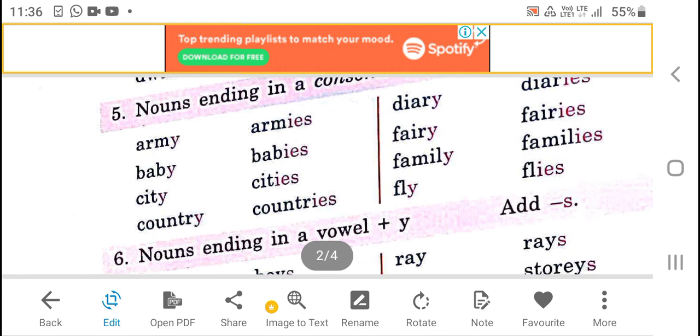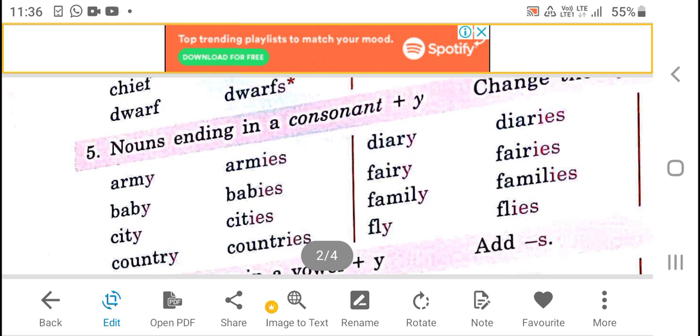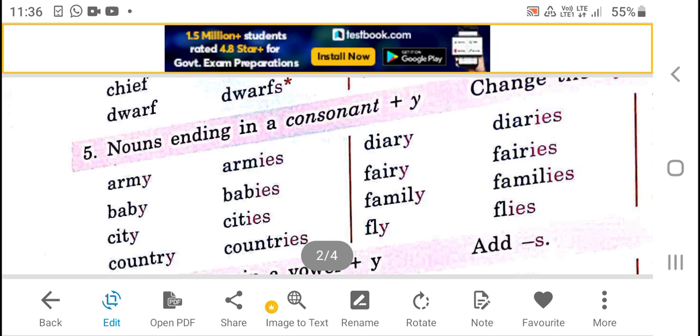The last letter of the noun is Y, and before the Y there is a consonant, then we are to remove Y and put IES in place of Y, and then it is called plural. And we can do all like the first, and so on.